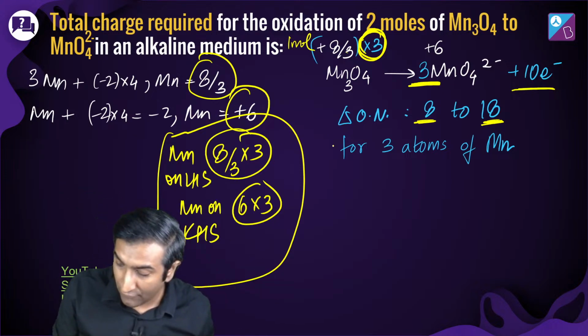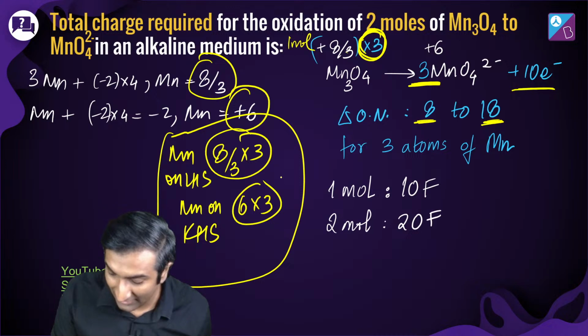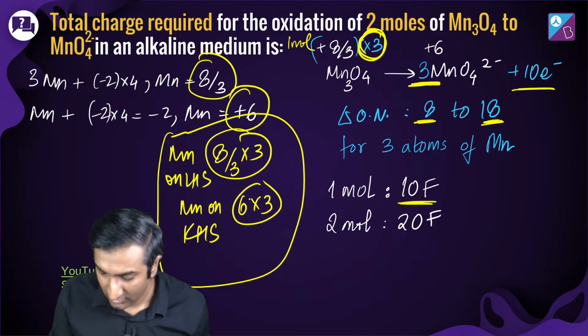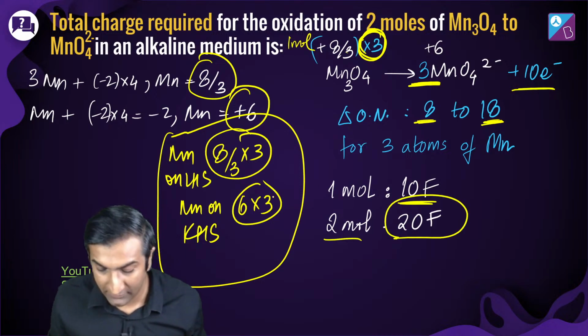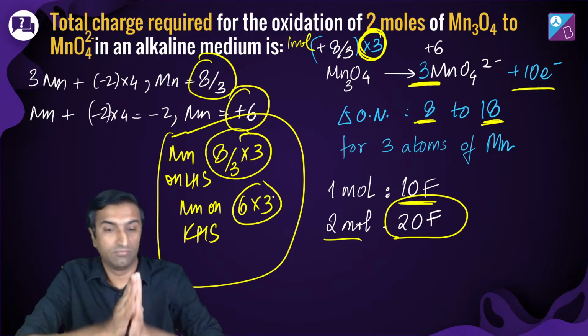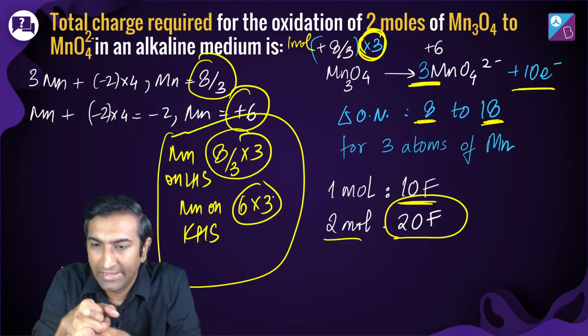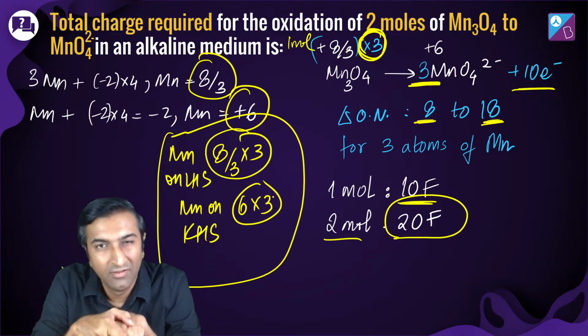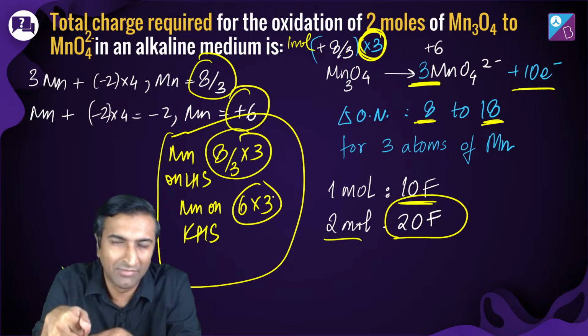Okay. So for 1 mole, I have 10 electrons or basically 10 farad. For 2 mole, I have 20 farad. That's the answer. Any doubts? Thank you, Arman. Thank you. Excellent work. Nidhi, great work as well. Any doubts on this? Ki how do we get 10 farad? Once you get 10 farad or 10 electrons, is the same thing, right?